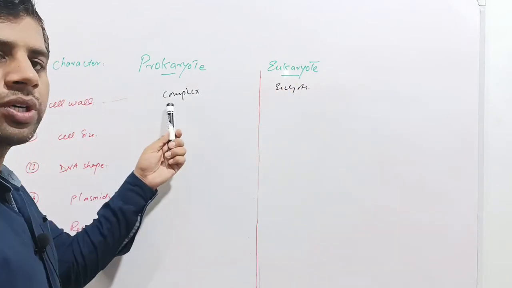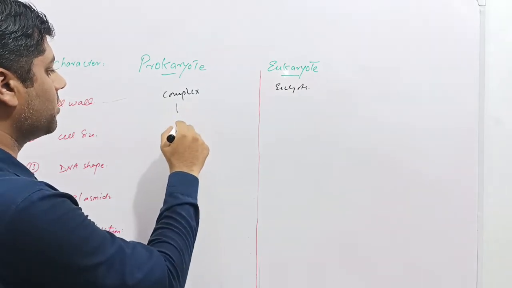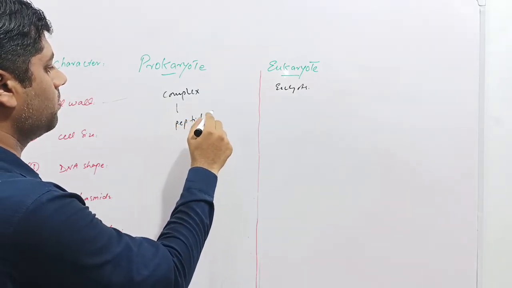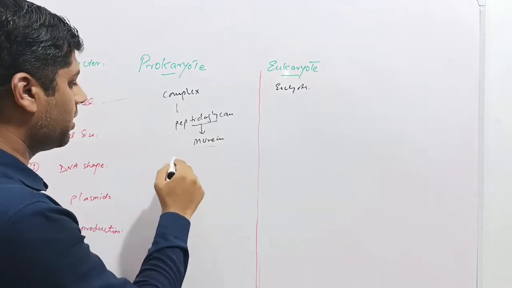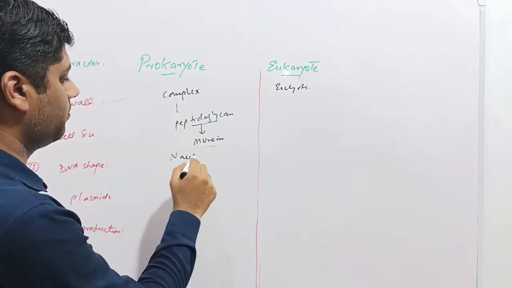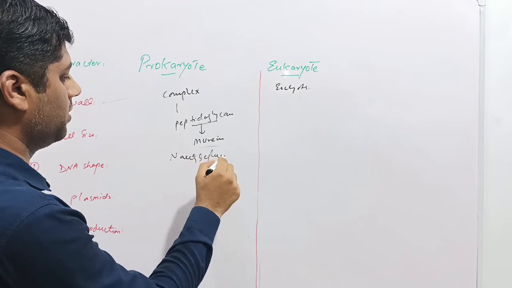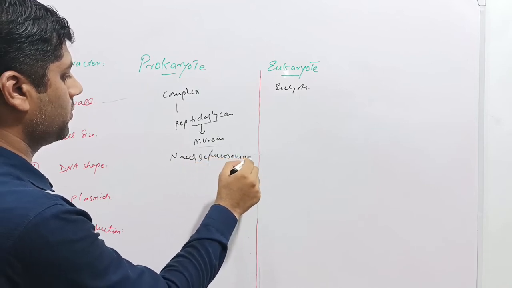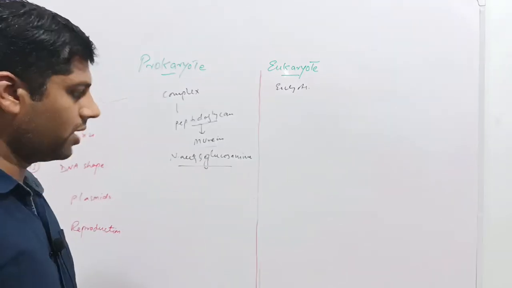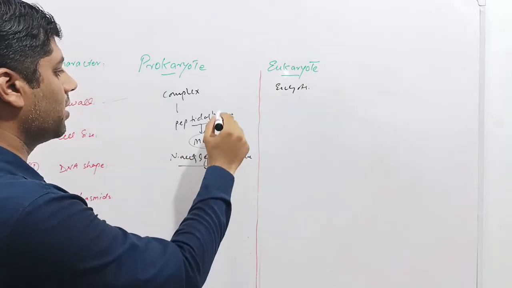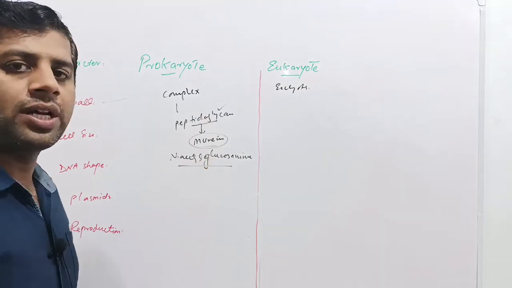Cell wall of the prokaryotes is made up of peptidoglycans, which is again made up of murein, and the subunits of the murein are N-acetyl glucosamine. So N-acetyl glucosamine units join together to form murein, and murein is the building block of peptidoglycan, which is the composition of the cell wall of bacteria.